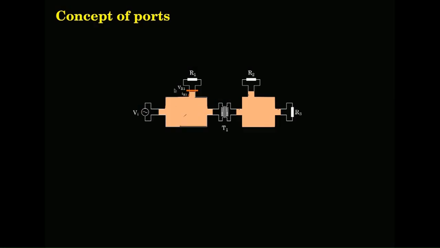Now the same circuit, exactly the same circuit, can be rewritten slightly in this fashion, and I have just rewritten it so that you have a better visualization here. You see here this source is also a port, this is also a port, this is a port.